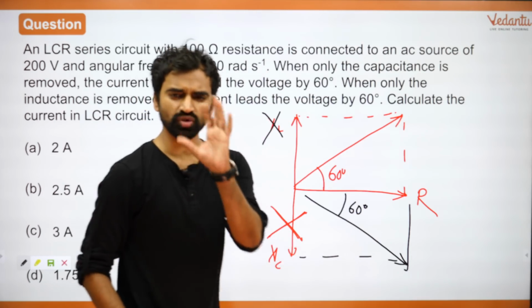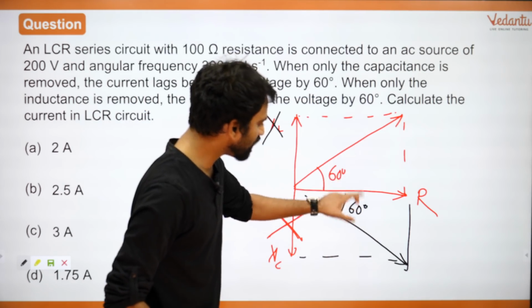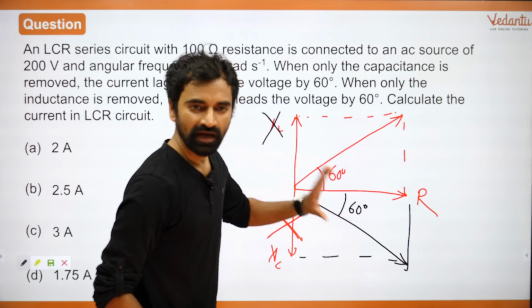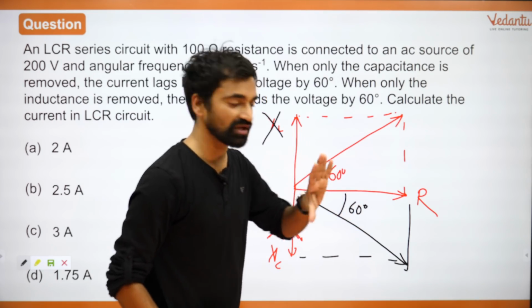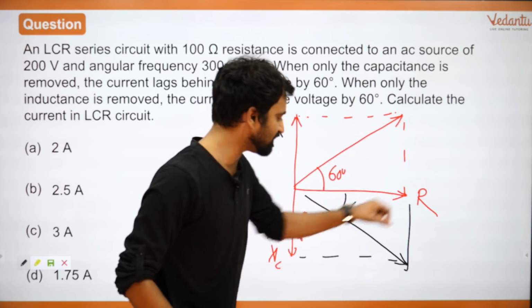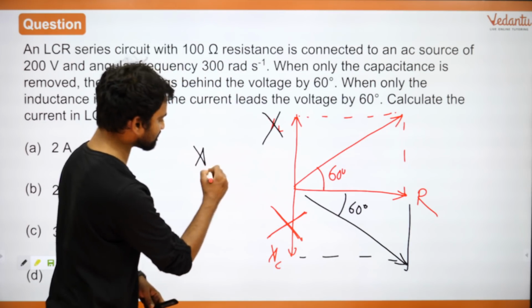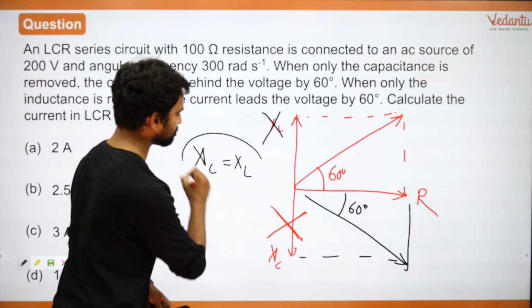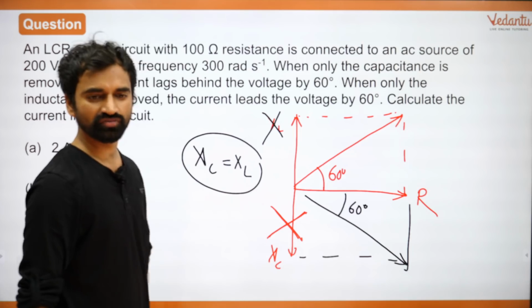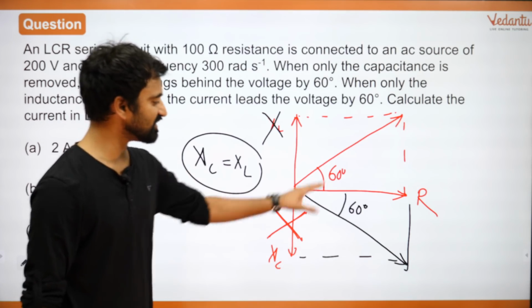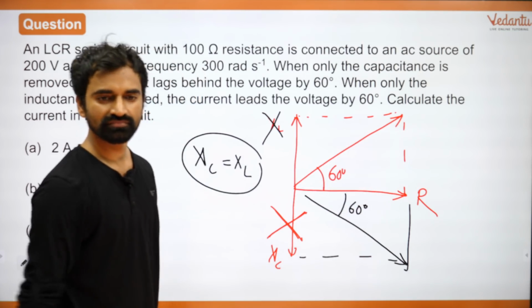Tell me something. एक छोटी सी चीज मुझे पूछनी है. अगर ये दोनों एंगल इक्वल हैं, if these two angles are equal, R भी सेम है, can I say over here that XC will be equal to XL? For this particular situation, XC will be equal to XL अगर ये सब सेम आ रहा है तो.